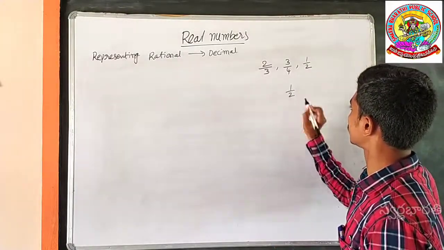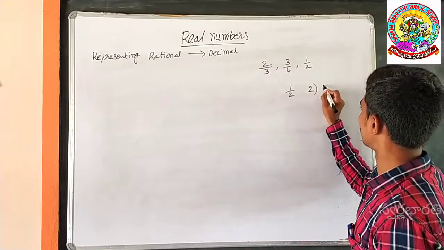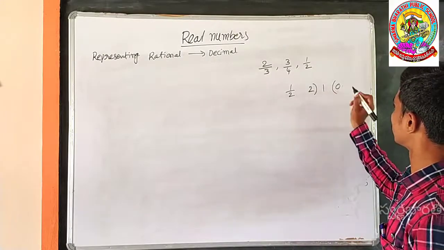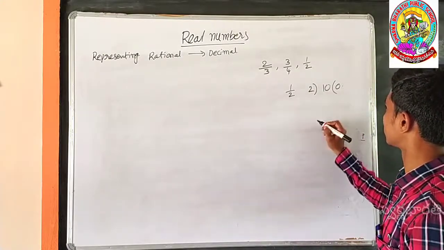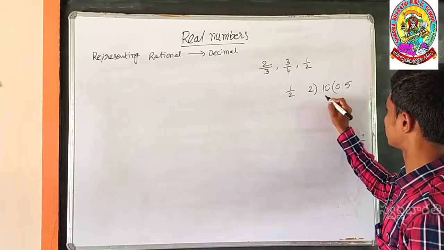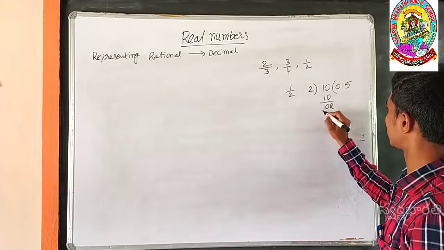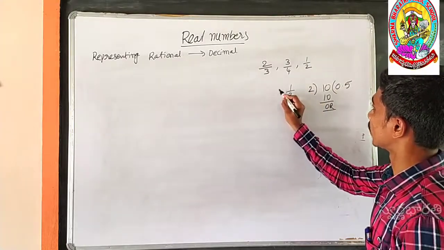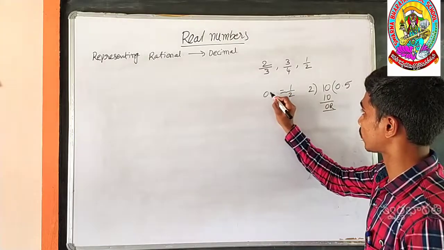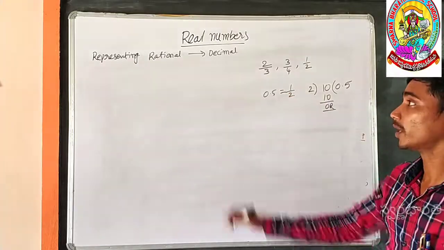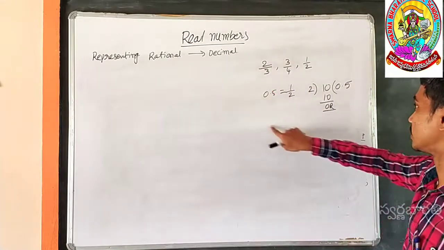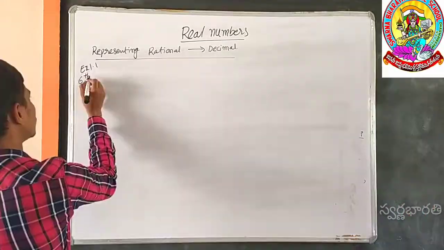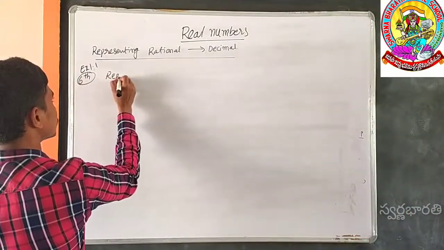If you want to denote this, just simply do the actual division. With 2, 1 is not possible, so that's why 0. Take the decimal point and put 0 here. 5 times 2 is 10. It gives 0 remainder, which means the rational number 1 by 2 is equal to 0.5. How do I represent the rational number in decimal form? By simply dividing the numerator by the denominator.